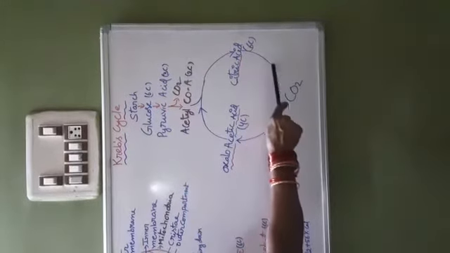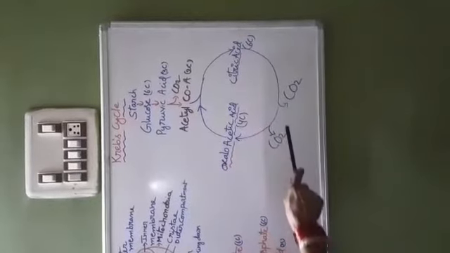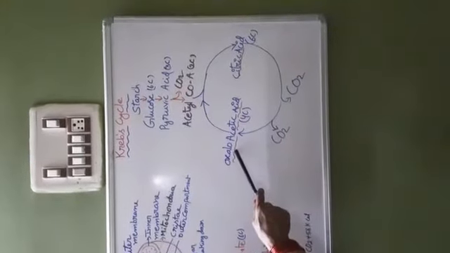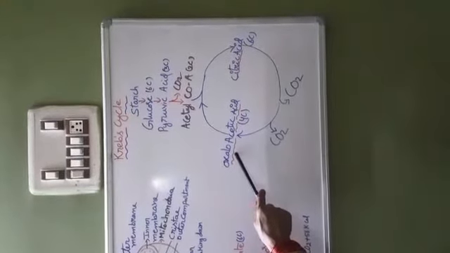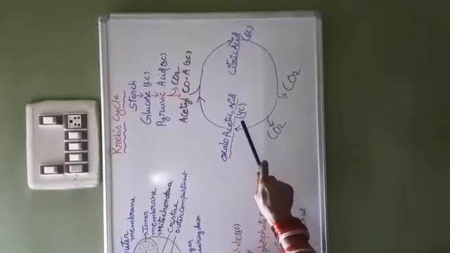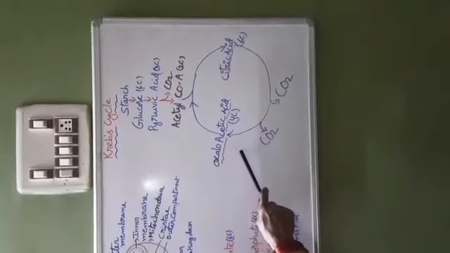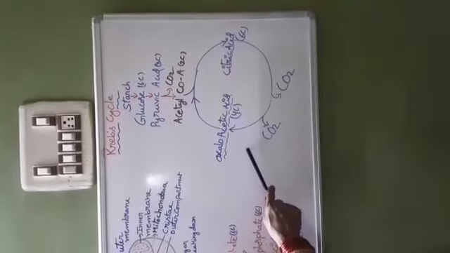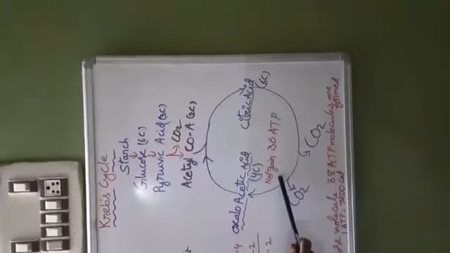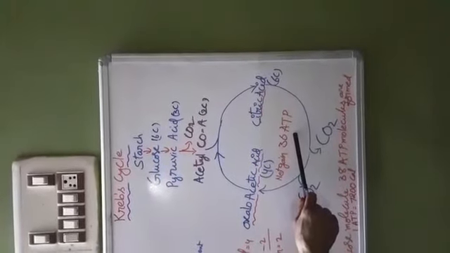Again, after a series of reactions, this citric acid loses 2 carbon dioxide molecules in 2 different steps and is converted into oxaloacetic acid, which is a 4-carbon compound. This cycle repeats. The total number of ATP formed during the Krebs cycle is 36 ATP. During the Krebs cycle, net gain of ATP is 36.